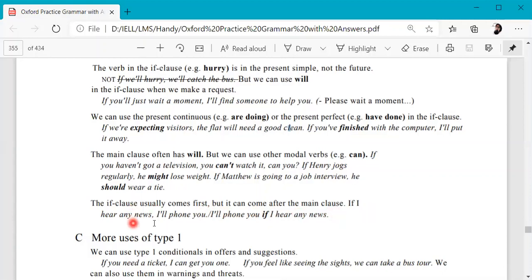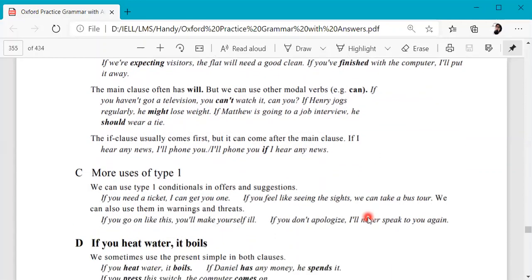If I hear any news, I will phone you. We can also write, I will phone you if I hear any news. So usually we would put the if clause before the main clause, but we can do otherwise as well. Okay, try to practice making certain sentences where you would use the if clause in present tense and the main clause with will. Then try to shift the sentences, try to put the two clauses vice versa, then you'll have a fair idea what this is about.